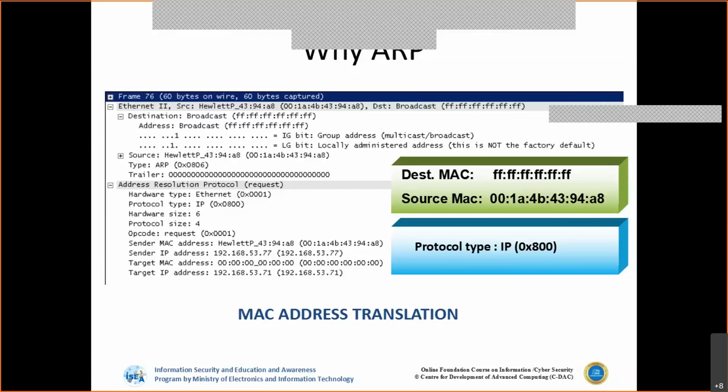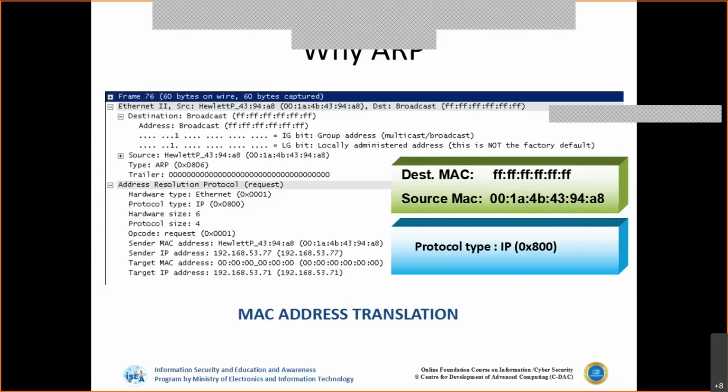Now, whenever in any network I don't know what the target is, because I know only the IP address, I don't know where this machine is exactly located on the network. Let's say there is a crowd, or there is a meeting. If I know only the name, but I don't know who that person is in the meeting, what we generally do is make an announcement saying, who is so-and-so, Mr. X. Similarly, whenever we initiate a communication, let's say the system A wants to talk to system D, but I don't know where this D is located.